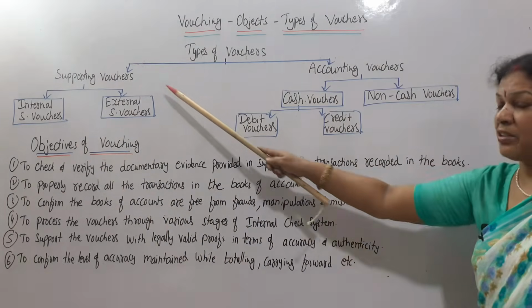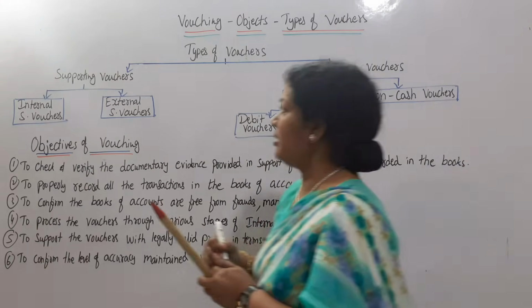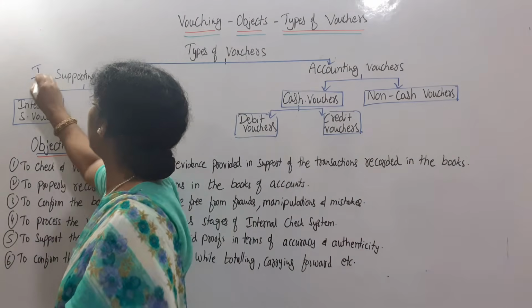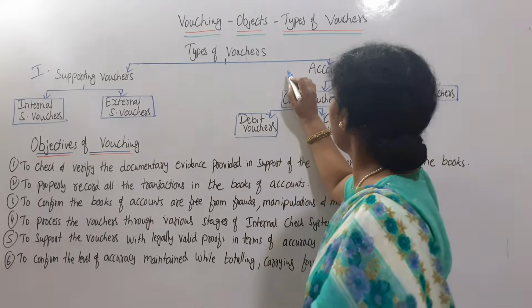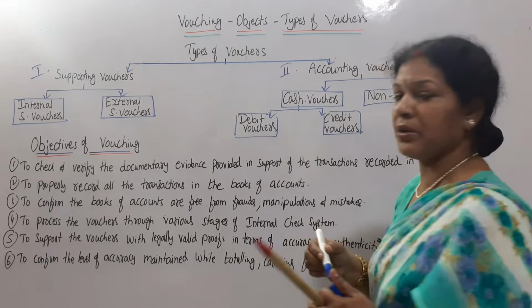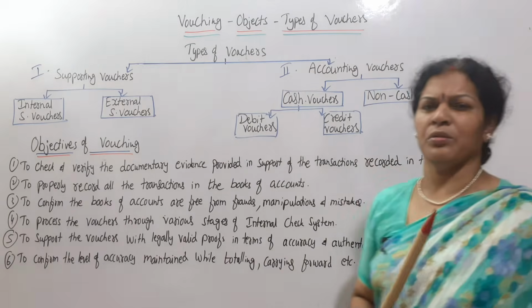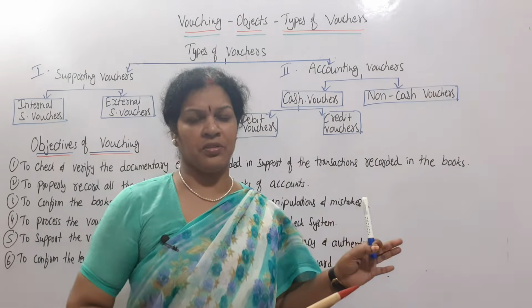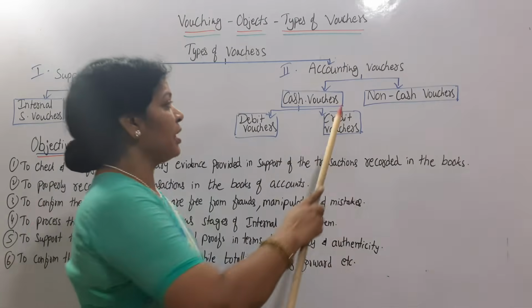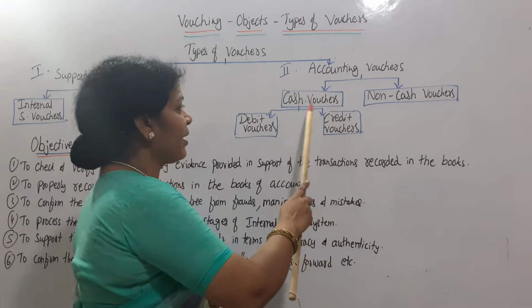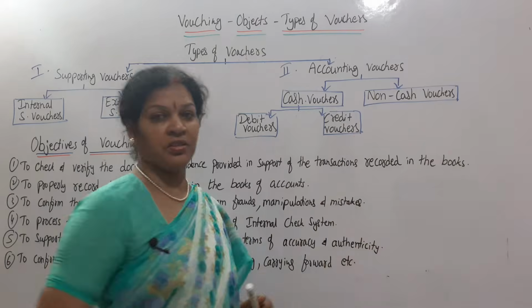Now the second part, supporting is the first part, Roman number 1, and here Roman number 2, part 2 you can say. So that is accounting vouchers, only related to the accounts. There are different kinds of vouchers. This accounting vouchers can be divided into two parts. One is cash vouchers, the other is non-cash vouchers.